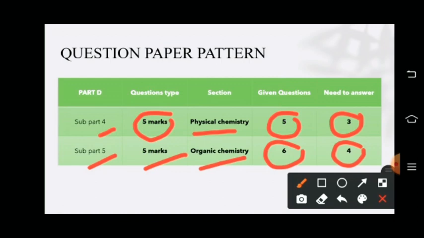You will get the same type of questions, whatever is discussed here, and the same pattern in the exam. And one more thing you need to remember is that intermixing of questions is not allowed. It means that in the fifth part, the questions will be from organic chemistry. We will not get any question from physical chemistry or inorganic chemistry there.